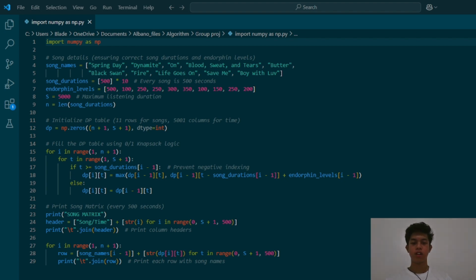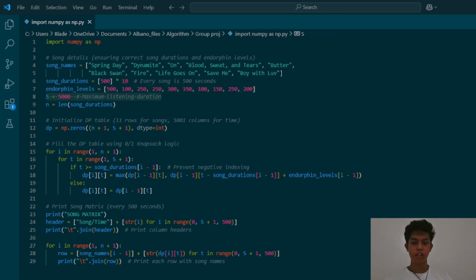This allows efficient management of our data using arrays and matrices. The second line has all the names of our songs, and the third line represents each song having the same duration of 500 seconds. So we use Python's list multiplication to create a list of identical values. And in this line, each song also has a different level of endorphin boost, which we store in this list.